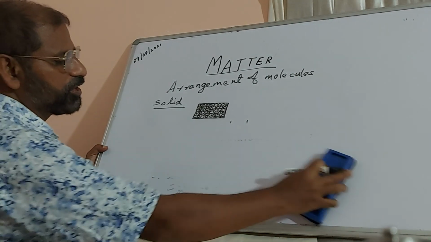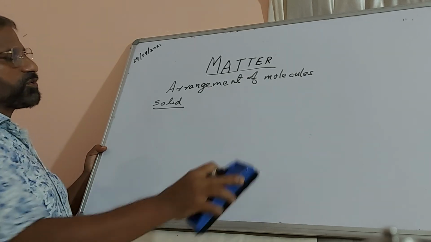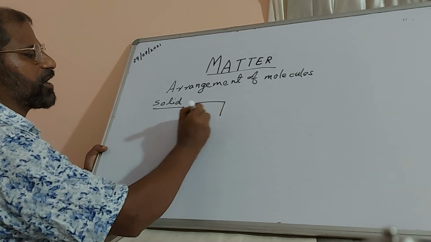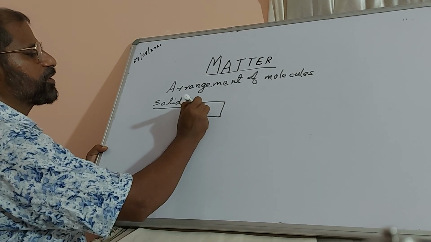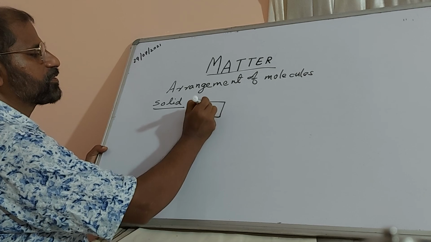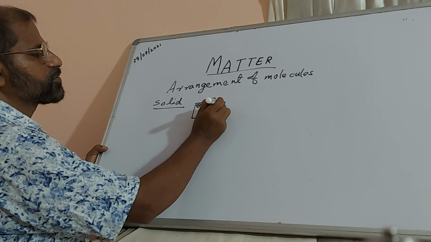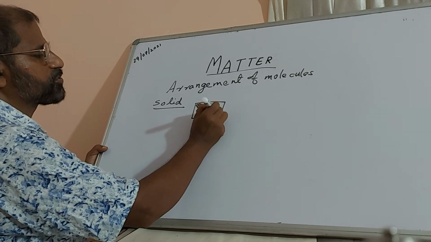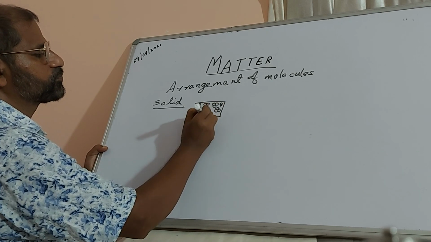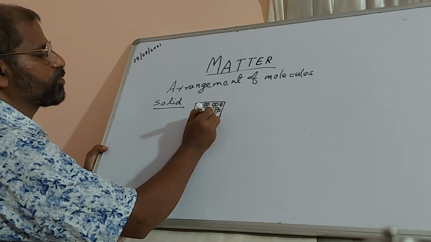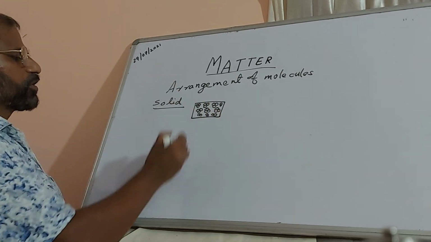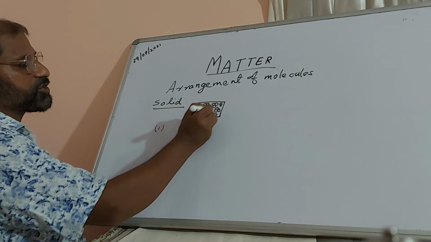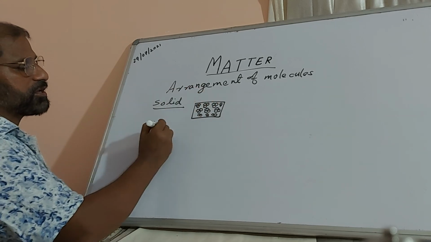Now let's go on to liquid. So again we will draw the same type of diagram, that is a rectangle. In that we will arrange the molecules. In a liquid you will find the molecules are arranged like this. See, I am just drawing, you can just see there. Not necessarily always you have to draw 3, you can even draw 2. In this case, how are the molecules arranged? See the distance between the molecules.